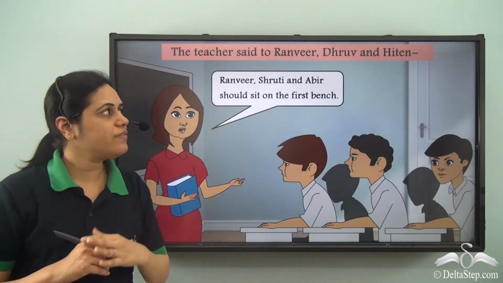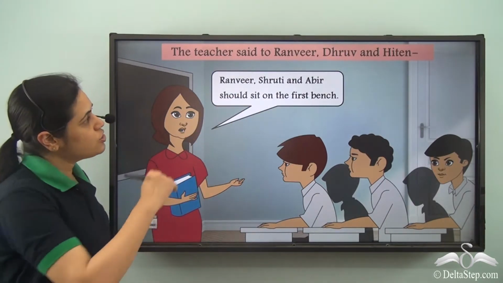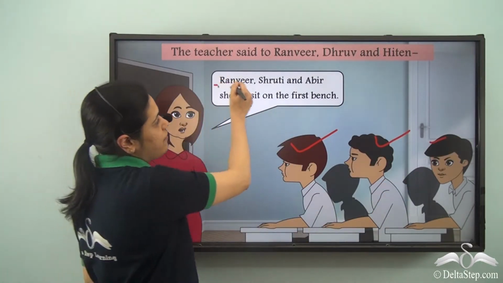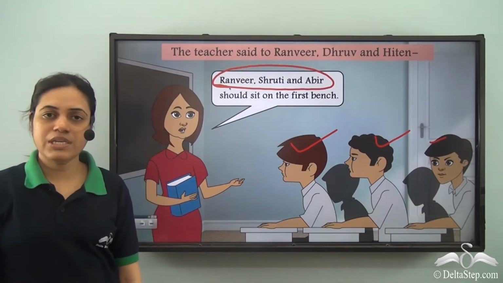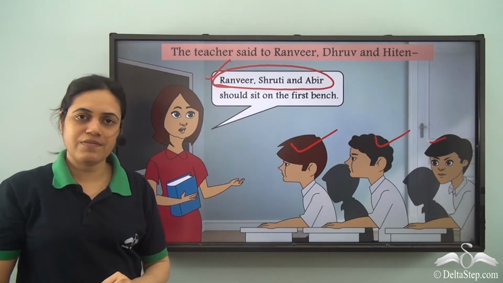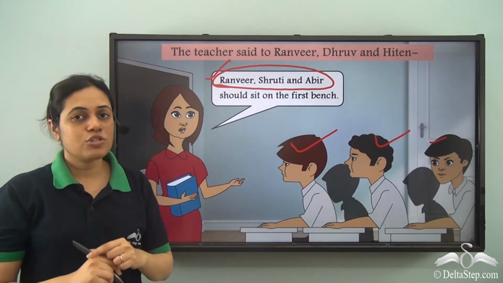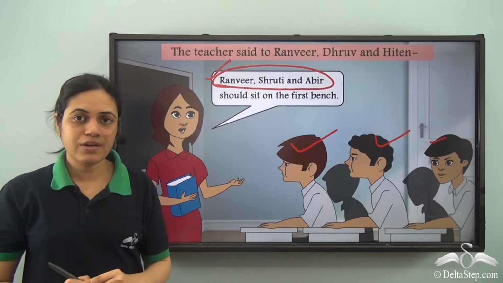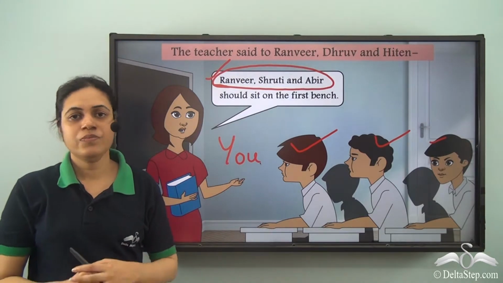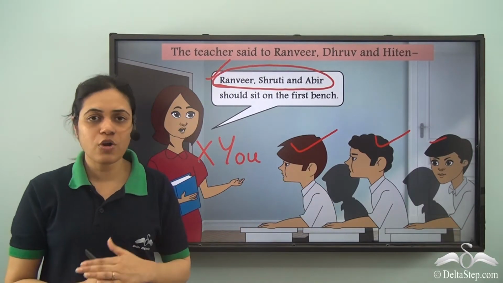Now the teacher said to Ranveer, Dhruv and Hiten, "Ranveer, Shruti and Abir should sit on the first bench." So the teacher is talking to these three people, but she is referring to these three people. Ranveer is one of them and she is talking to Ranveer along with others, but Shruti and Abir are not present here. So can she use "you" over here? No, you cannot be used over here because Shruti and Abir are not present here.